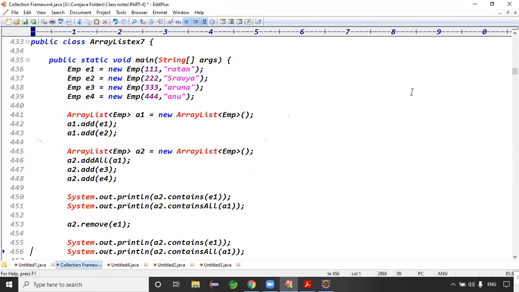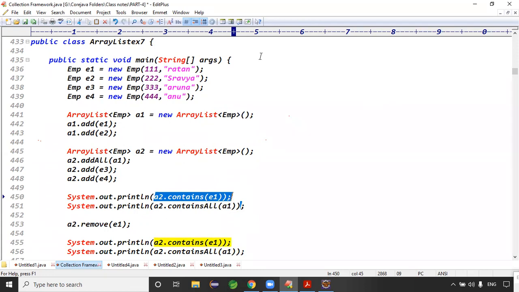Next one is contains and containsAll here. Contains checks whether one object is present or not. ContainsAll checks the collection data, right? Does A2 contain the E1 object or not? Check the code once.